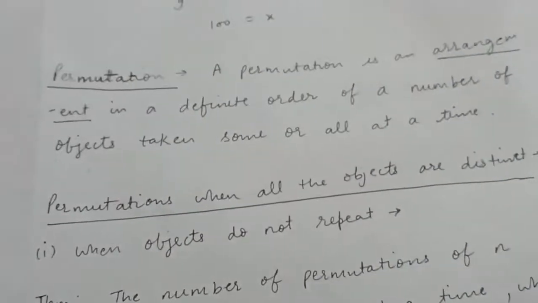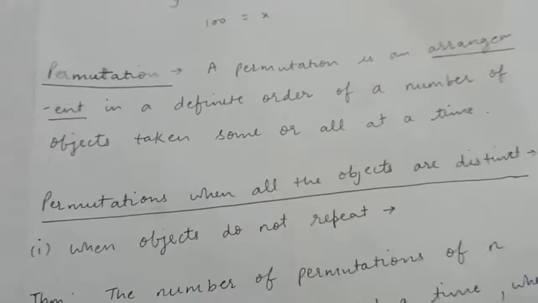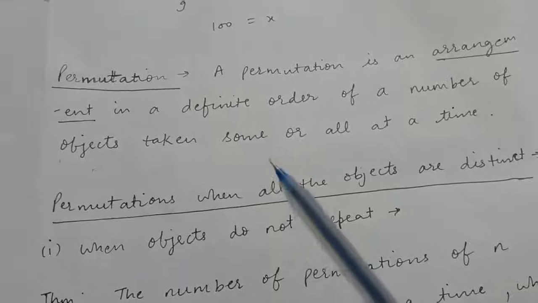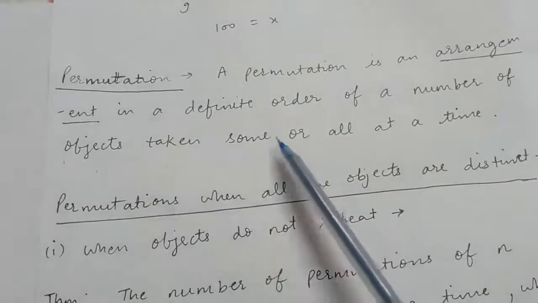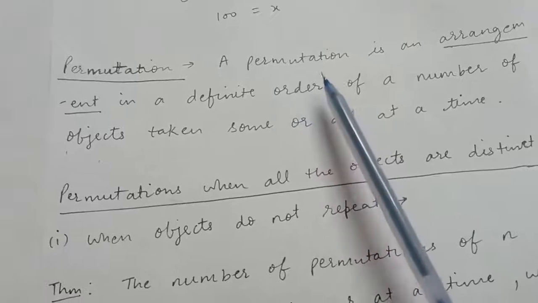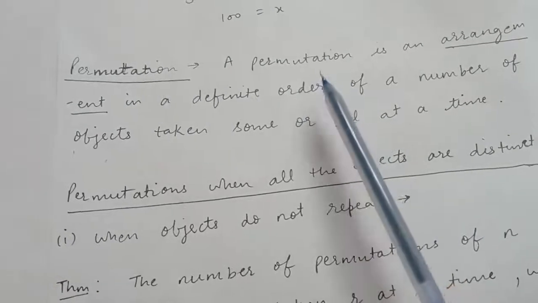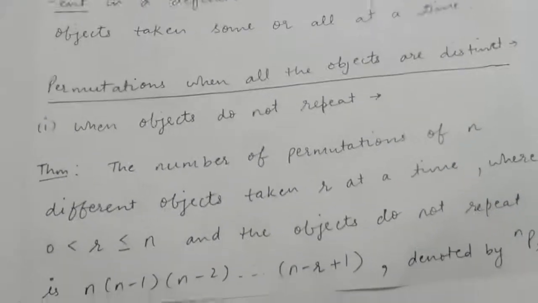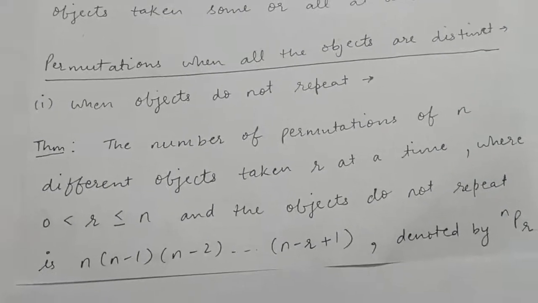If you are given n objects, then either they will ask you to arrange all the n objects or some of them in a definite order. Then that arrangement is nothing but the permutation only, right? So permutation is nothing but the arrangements of the objects.